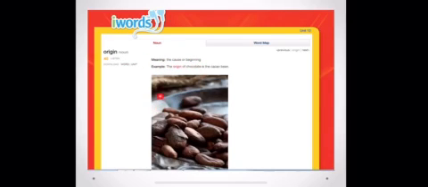Let's look at the example. The origin of chocolate is the cacao bean. Where does chocolate come from, or what's the beginning, the source, the cause of chocolate? It's the cacao bean. So that's the origin of chocolate.